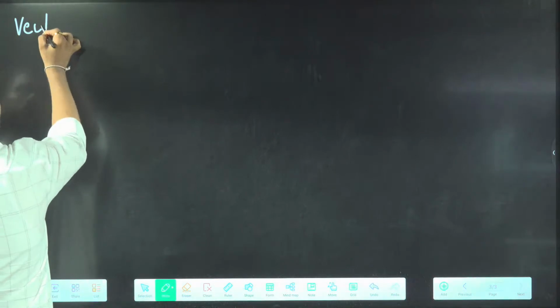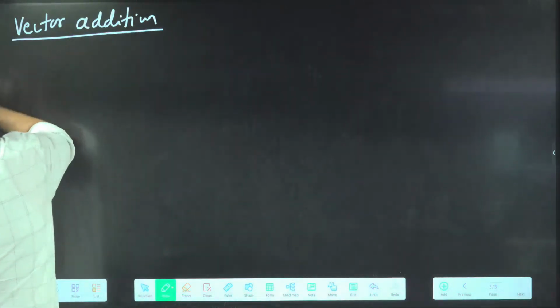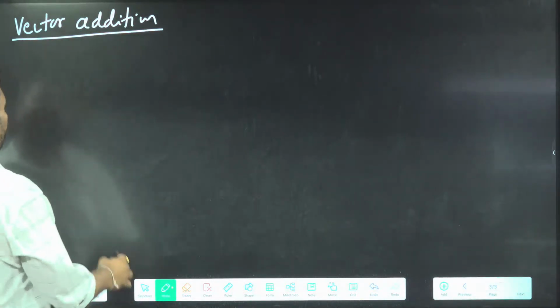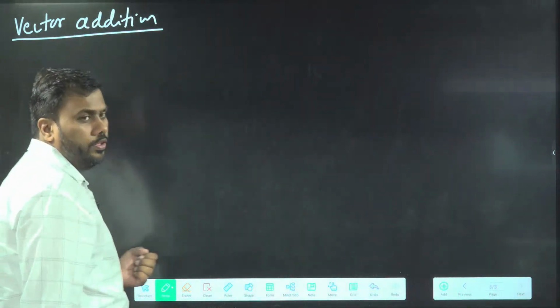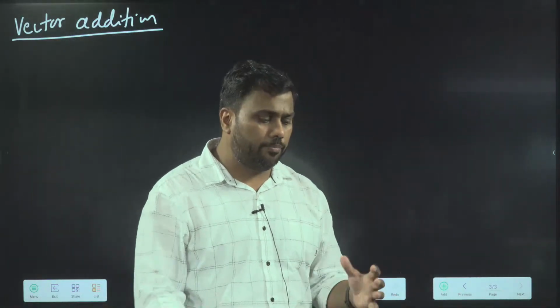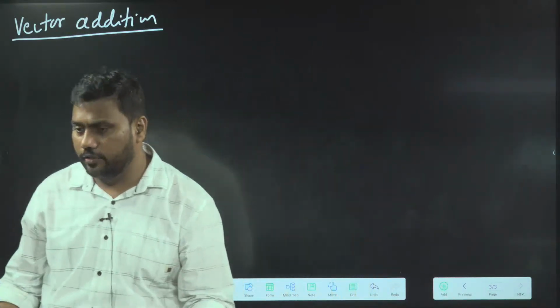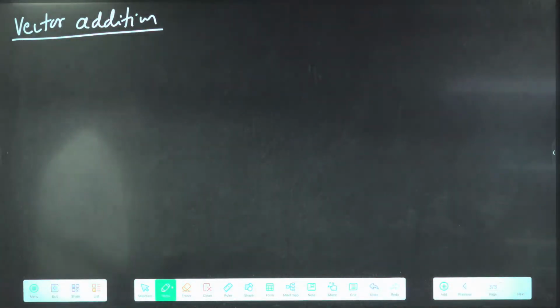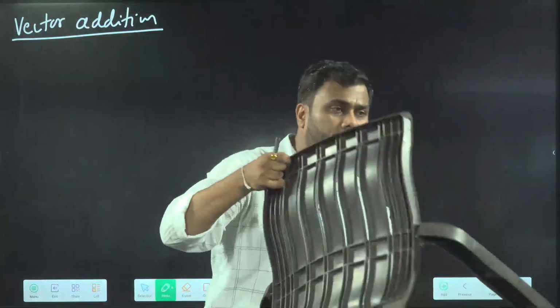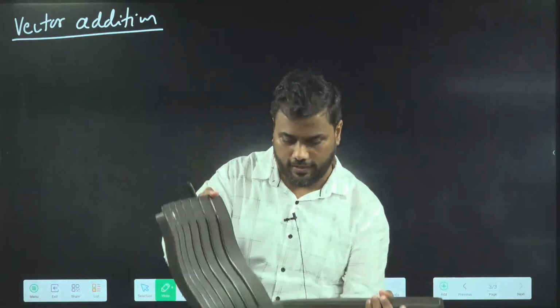Write down vector addition. What is vector addition? For example, suppose a box is placed here, and we have some chairs here. Suppose there is a chair here and I need to push it.